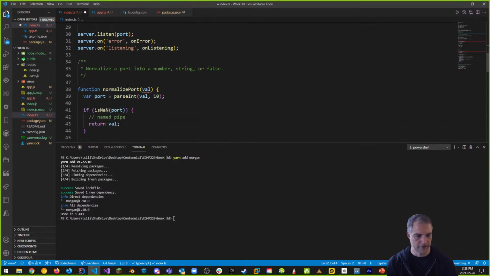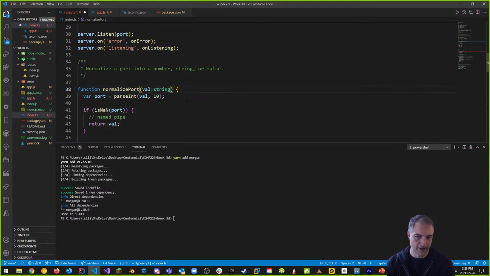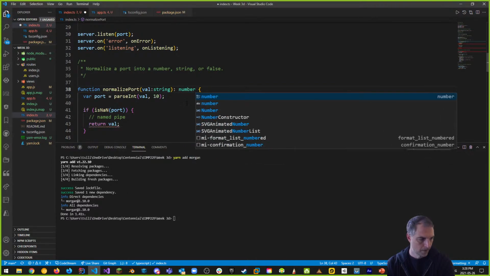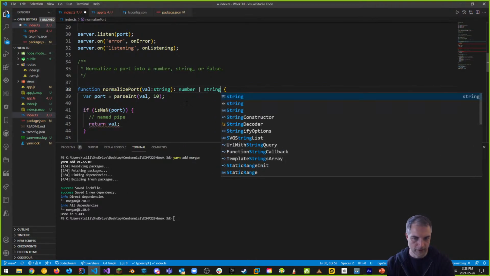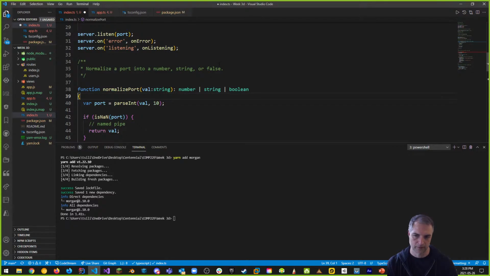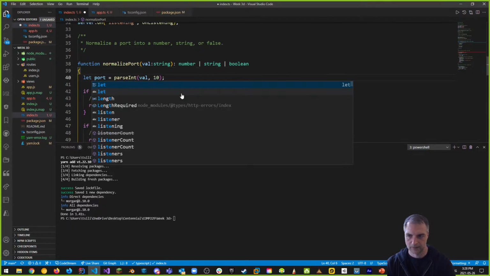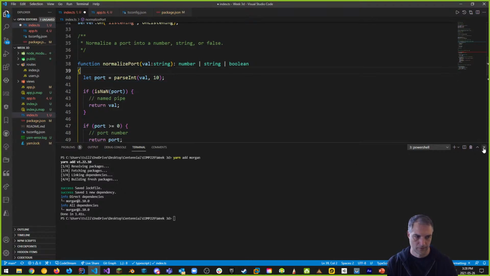And as we go down to normalized port, what we want to say is that val is of type string, right? And that val, the normalized port function returns 3 values. This is something that TypeScript can do for us. It can return either a number, or it can return a string, or it can return a Boolean. Those are the 3 options for normalized port function, right? We can change this to a let port parseInt, okay?